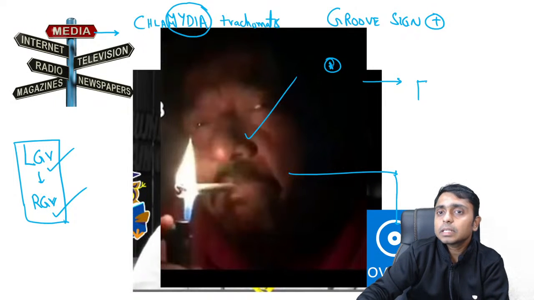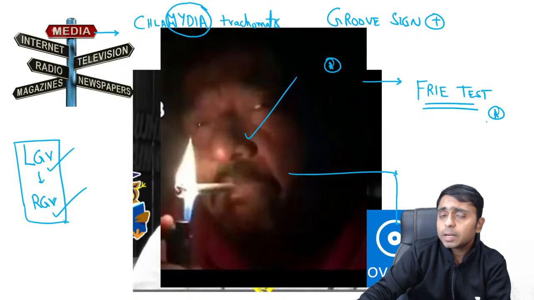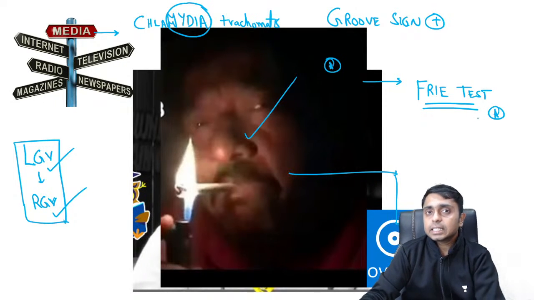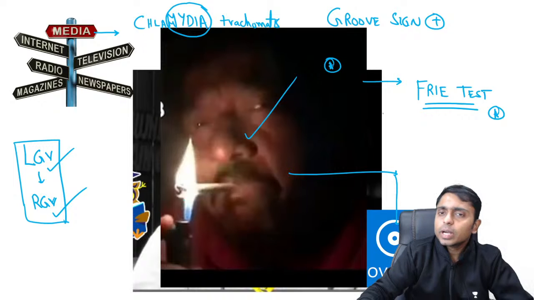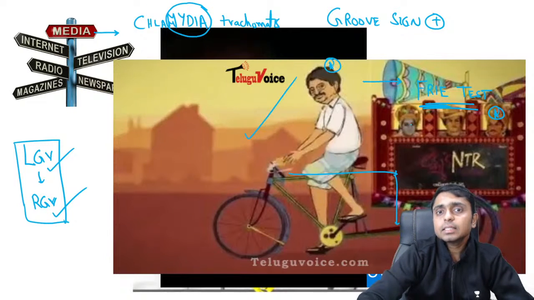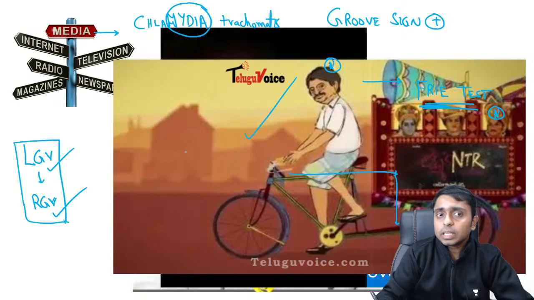So you can remember this very important test called Fry test, which is the intradermal test of historical importance, but of course for the exam and questions this is still very important. So Fry test, this person is firing this cigarette, you can remember it as Fry. So now you can remember this Fry test. And finally, what is the drug of choice?